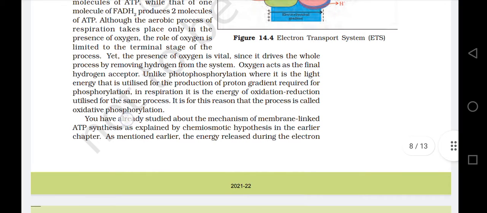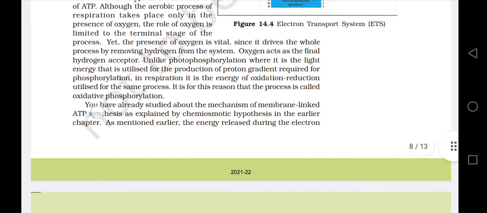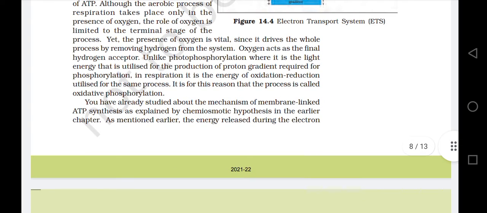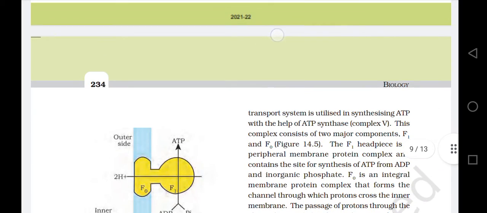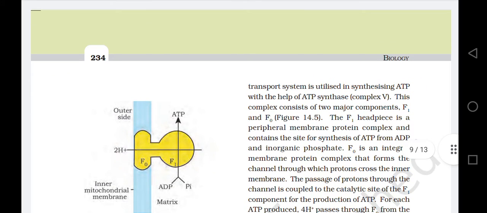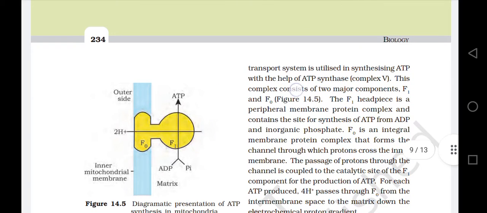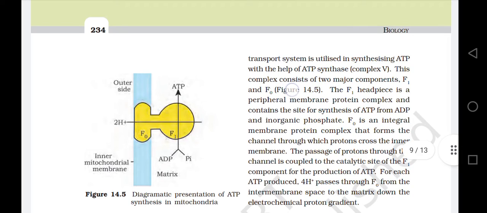You have already studied the mechanism of membrane-linked ATP synthesis as explained by the chemiosmotic hypothesis in the earlier chapter. As mentioned earlier, the energy released during the electron transport system is utilized in synthesizing ATP with the help of ATP synthase complex 5. This complex consists of two major components, F1 and F0, figure 14.5.